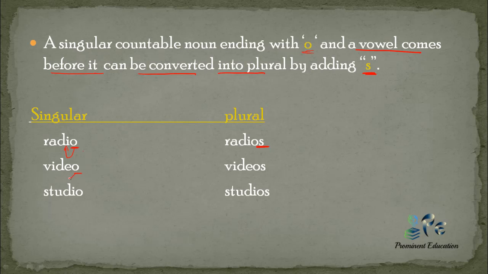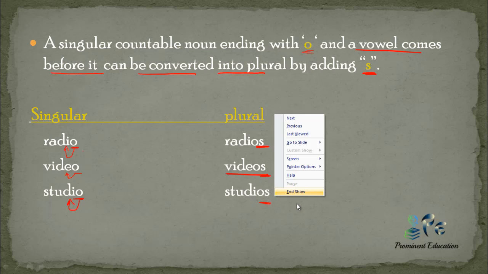Video, o is at the last, e is a vowel, so simply we will add s with them. Next example is studio, o is at the last, i, a vowel, is there, so we will simply add s to make it plural.